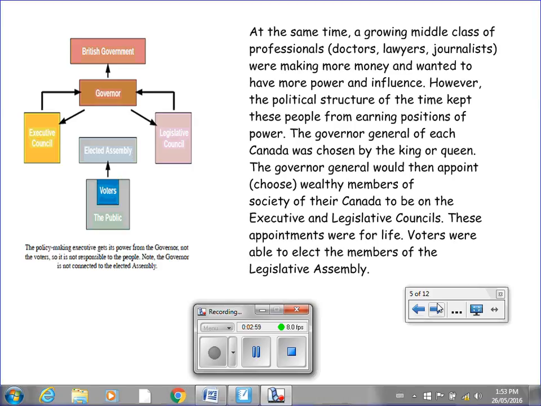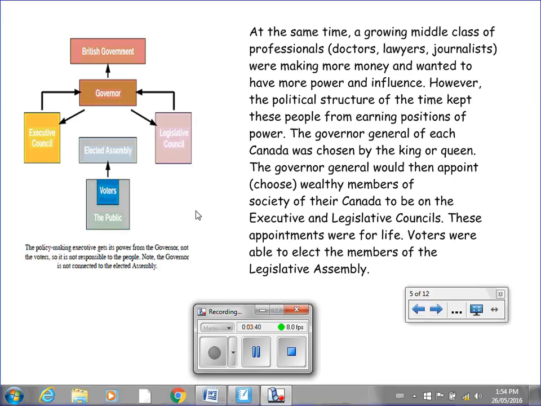The Governor General of each Canada was chosen by the King or Queen. The Governor General would then appoint or choose wealthy members of society of their respective Canada to be on the executive and legislative councils. These appointments were for life, meaning members of the executive and legislative councils stayed in office until they died or they chose to retire after reaching old age. Voters were able to elect the members of the Legislative Assembly.